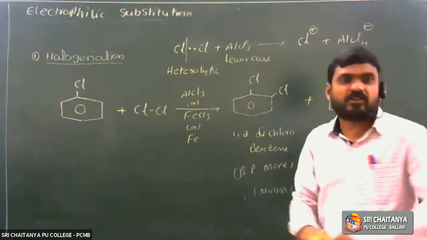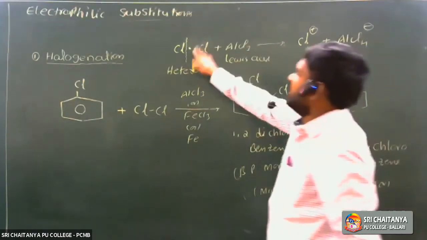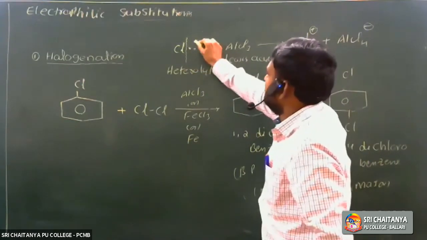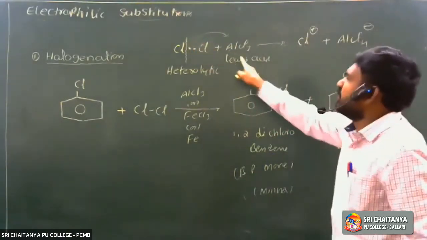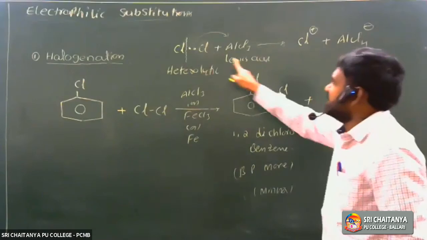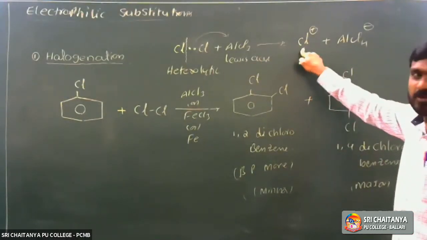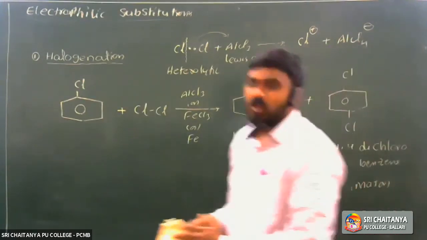Lewis acids are electron pair acceptors, and all anions act as Lewis bases. So this Cl minus ion can donate a pair of electrons to aluminium chloride. It is the Lewis base and AlCl3 is the Lewis acid. Cl plus is formed, considered as the electrophile. It is called the chlorinium ion.